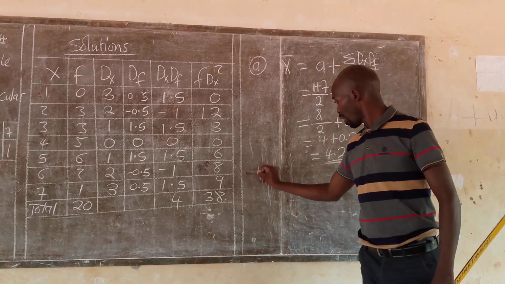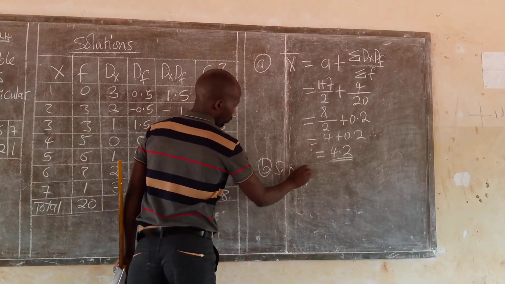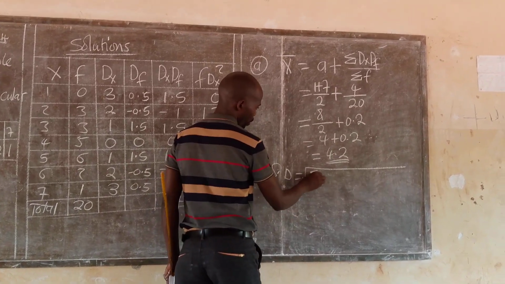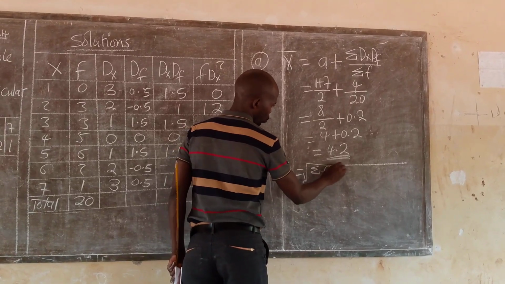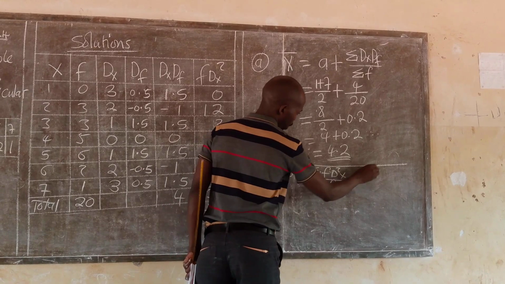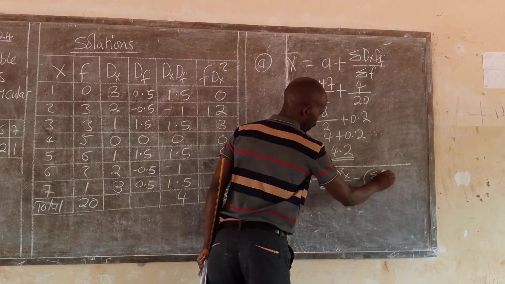Let's look at D, how we can find the standard deviation. So standard deviation is equal to the square root of the summation of f x squared divided by the summation of f, minus the square of the summation of the statistical factor.